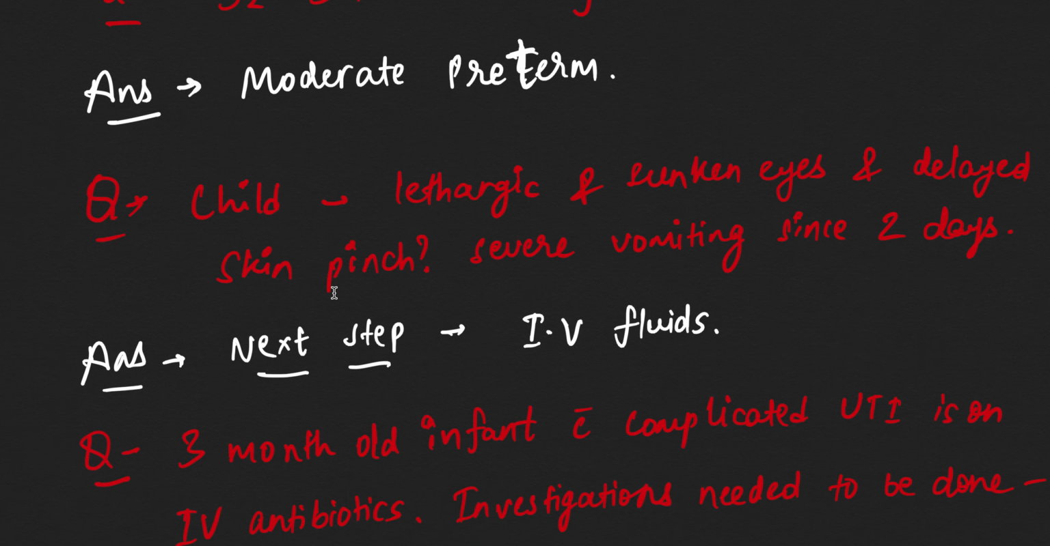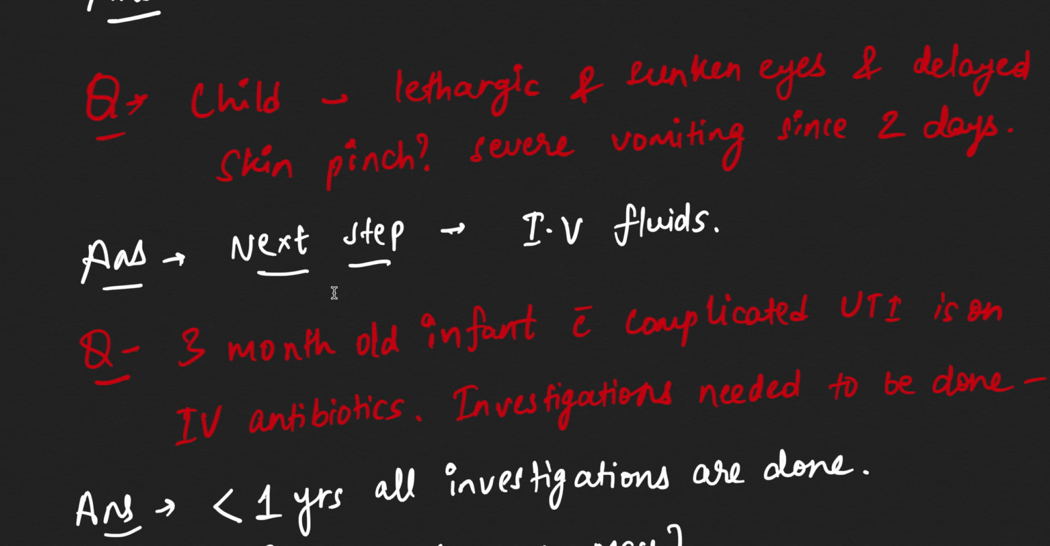Now, child with lethargy and sunken eyes and delayed skin pinch, severe vomiting since 2 years. What will be the next step? So, severe vomiting and delayed skin pinch. The next step is immediately IV fluids. No doubt about it.